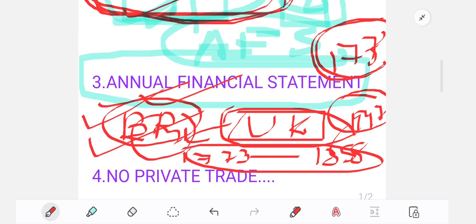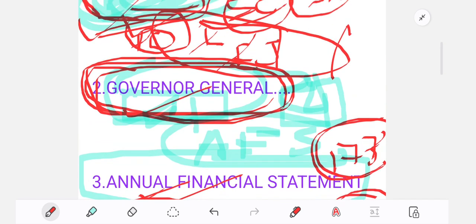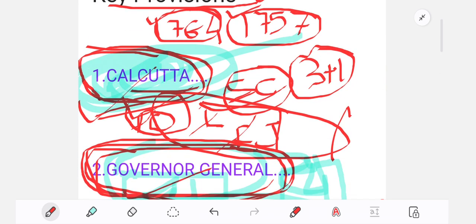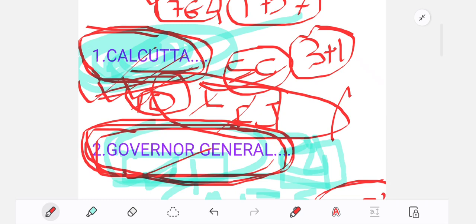The Regulating Act is a little bit difficult to understand, but you have to memorize these 3 points. So first is Kolkata. What I told you about Kolkata is that the Supreme Court was established.